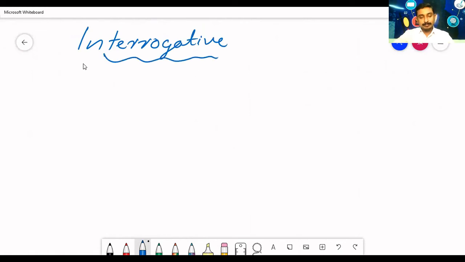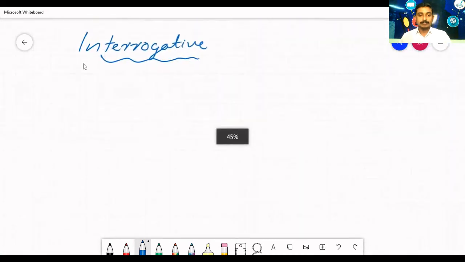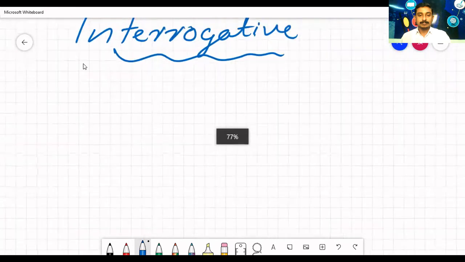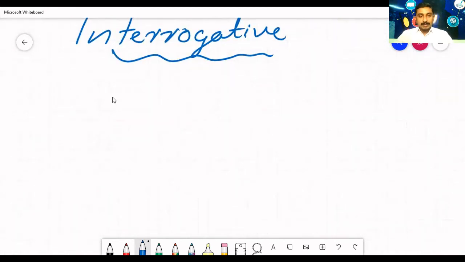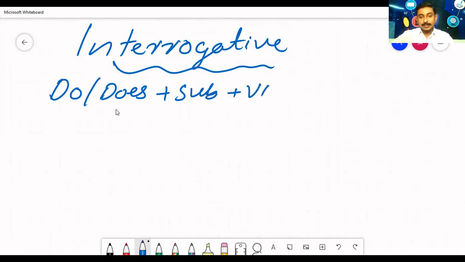The structure is do or does plus subject plus V1, the first form of the verb, plus object plus question mark. Question mark is a very important factor in interrogative form.